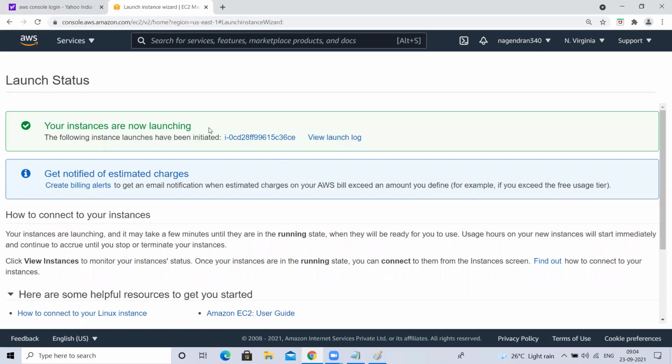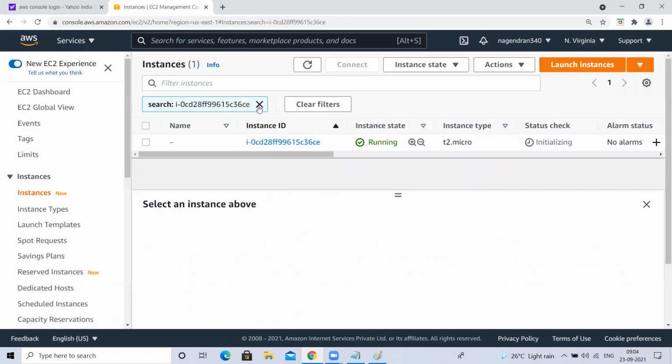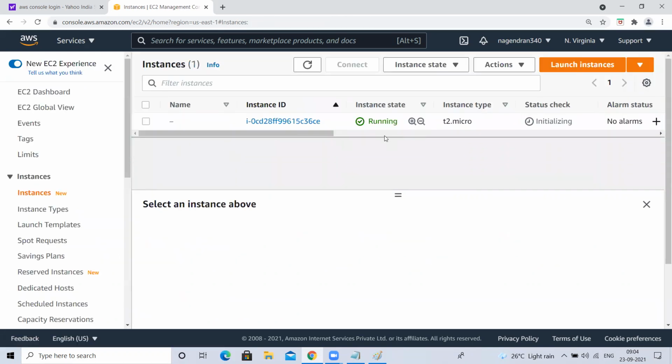Remember, guys, in AWS, whatever we create, a unique number will be generated for that. We launched one instance, or else we created one instance, right? For that instance, a unique number has been generated, and this is the one. So if I click on this, let me close these filters and all. You see here, there is one instance launched. This is the number. It is in running state. Understood, guys? Yes, sir.